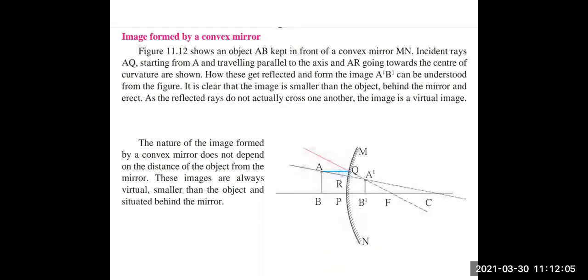So usually you will never find that both the distances are the same. These images are always virtual. You have to extend the reflected rays, and only then will you get the point of intersection of the reflected rays and can plot the image formed. So these are always virtual. They are smaller. Just compare the heights of AB and A dash B dash. You can see that AB is larger than A dash B dash. So the image formed is smaller than the object and situated behind the mirror. Yes, it is situated behind the mirror. It is not on the same side of the mirror.